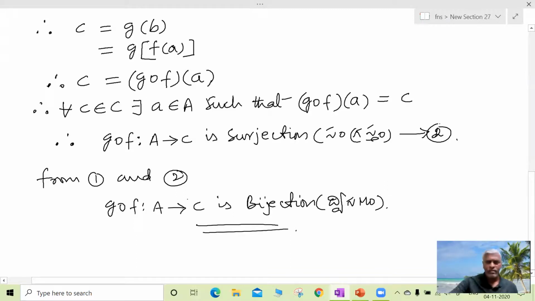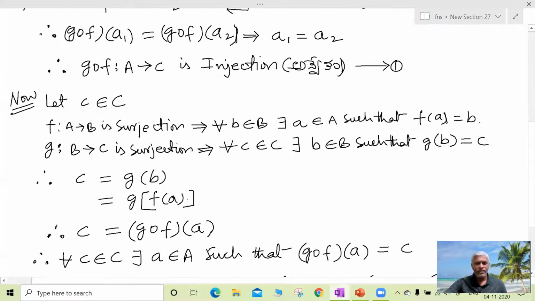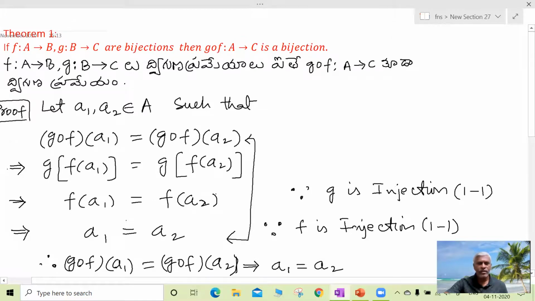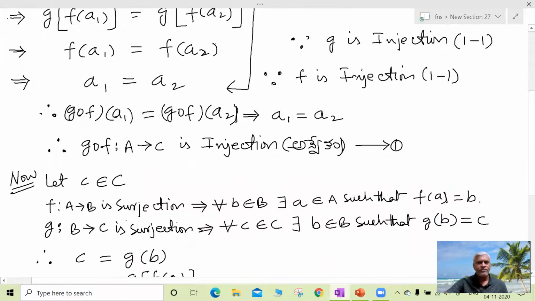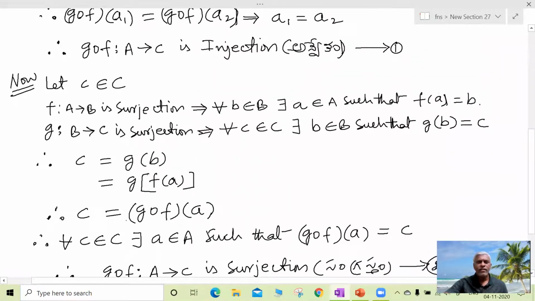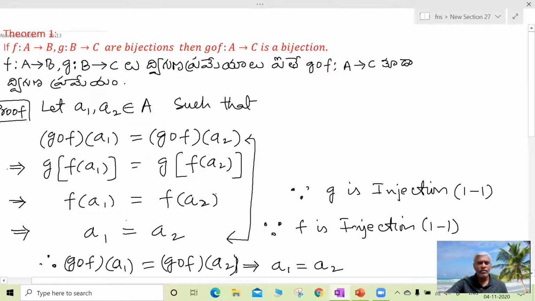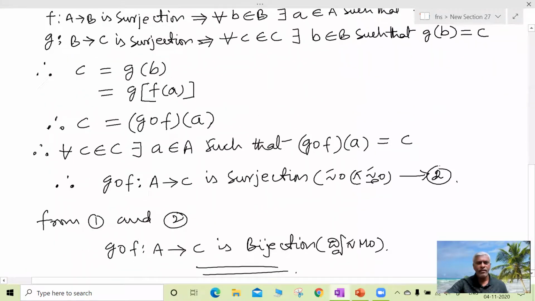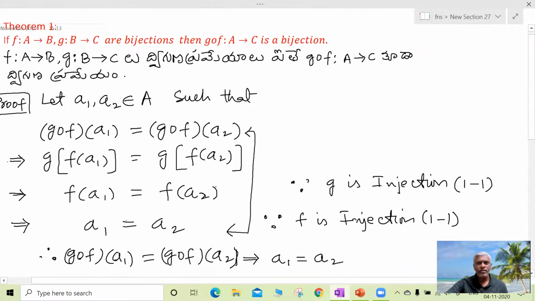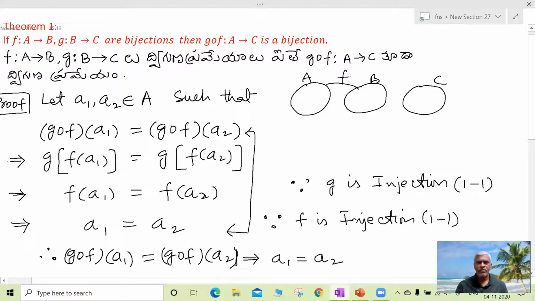So to prove bijection, first we have to prove that it is an injection, then that it is a surjection, then it becomes a bijection. You can also draw the figure. There are two functions f and g, f from A to B and g from B to C, both bijections.